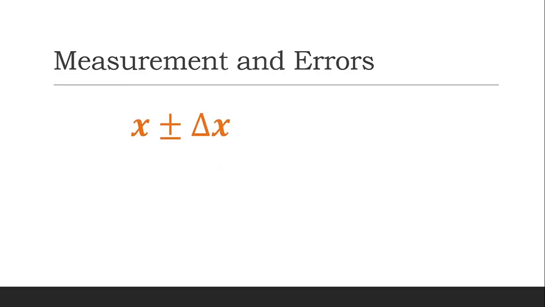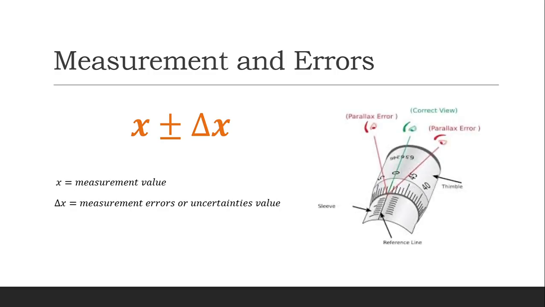Now measurement and errors, we have to write down like this. X is the measurement value, and delta X, we name it measurement error or uncertainties value. If we read this, this is the measurement value, and the mistake we made is the uncertainties value or measurement error. We are humans, of course we still have errors in any kind of measurement that we use.